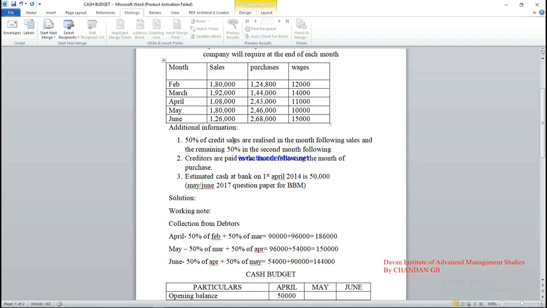For April, we take 50% of March, 1,92,000 into 50%. And the remaining 50% in the second month following, means February amount 1,80,000 into 50% is paid in April month.